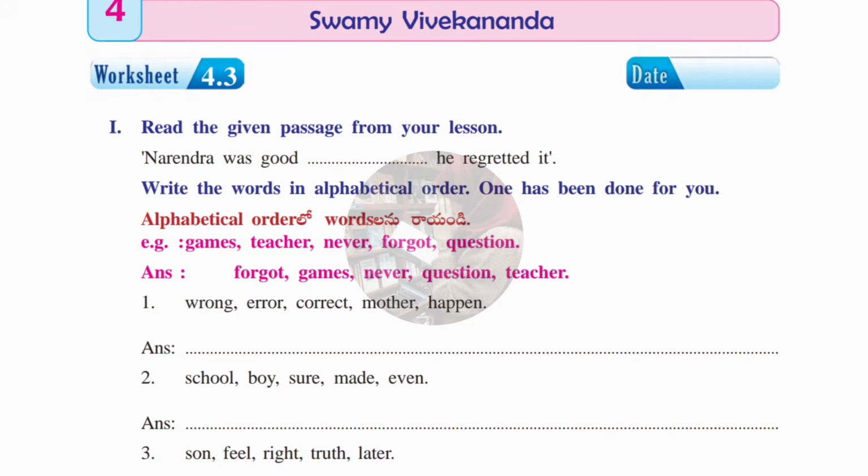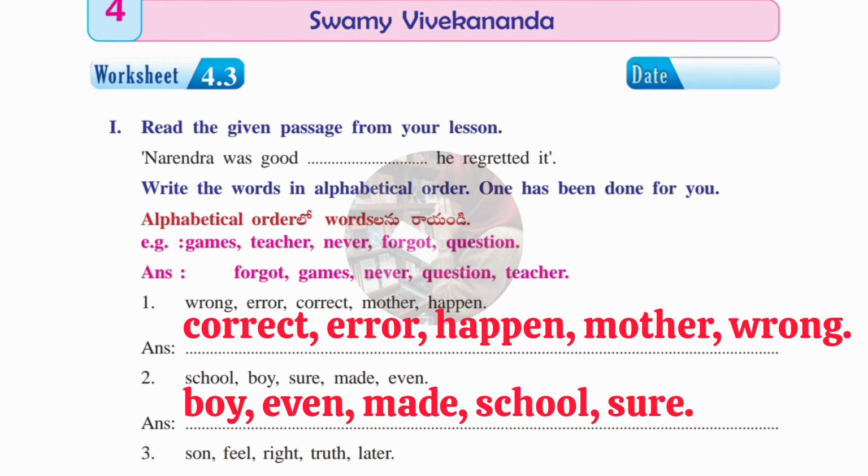First example is given as: games, teacher, never, forgot, question. Which alphabet comes first? F will come first, that's why forgot comes first. After F, G will come, which is games. Next N will come, which is never. Then Q will come, which is question. Then T will come, which is teacher. In this same way we have to give the answers for the rest of the given questions. So first answer is: correct, error, happen, mother, wrong.